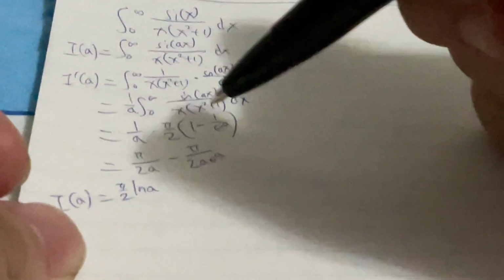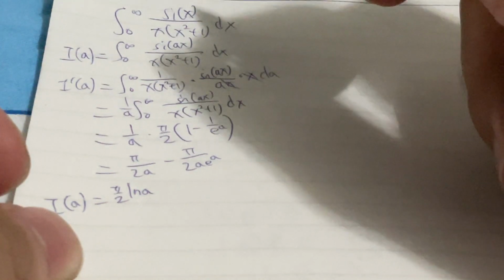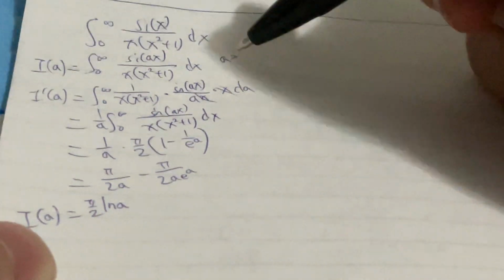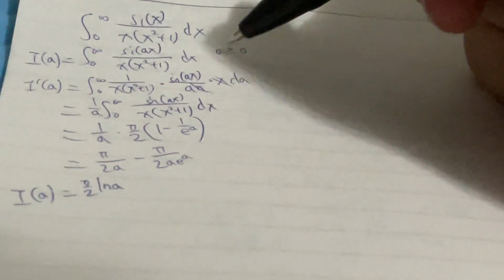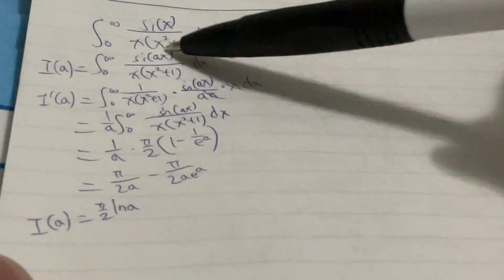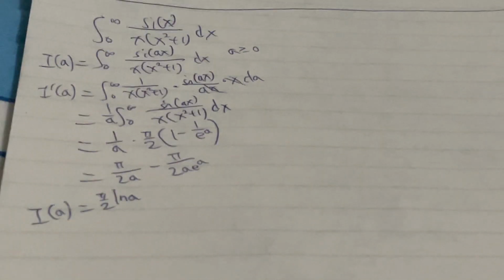So that's my hobby. So this original integral, a can be equal to 0 as well. So a should be greater or equal to 0, because when you put 0 into this, you get Si of 0, which is 0. So that integral will converge.